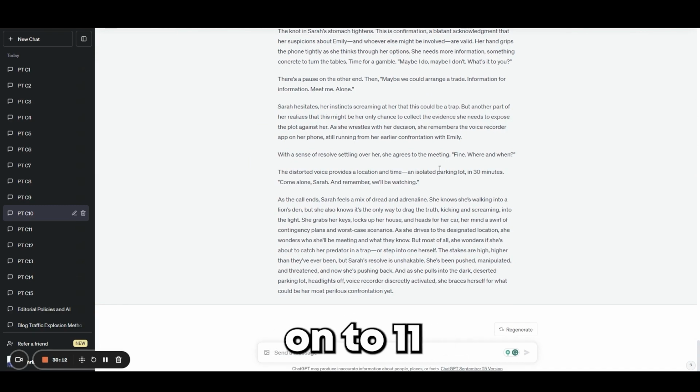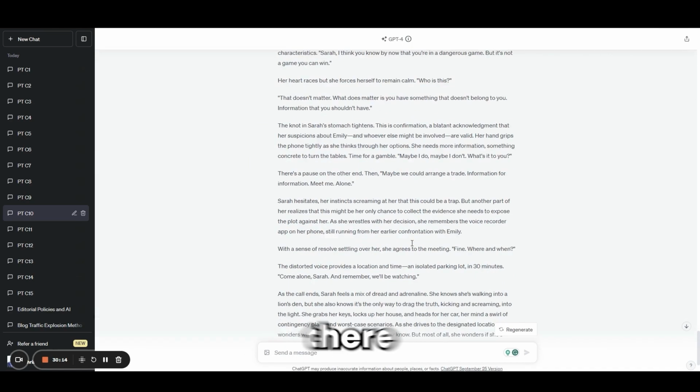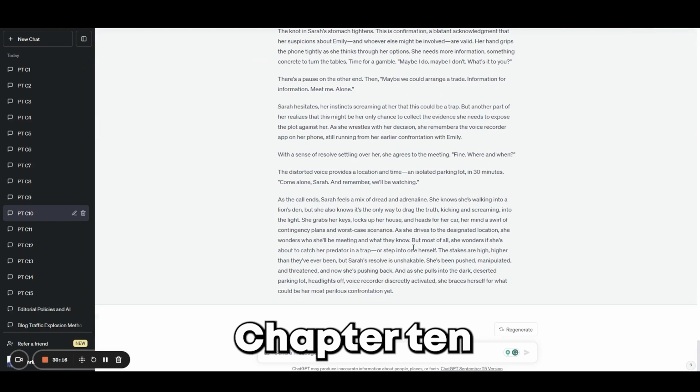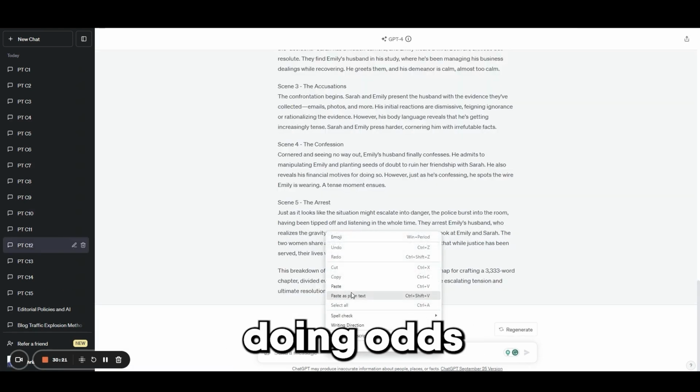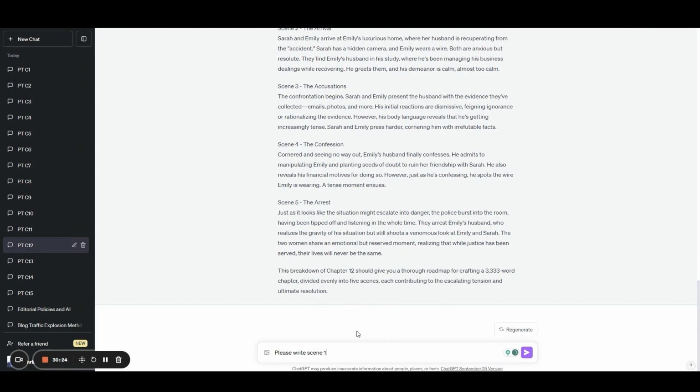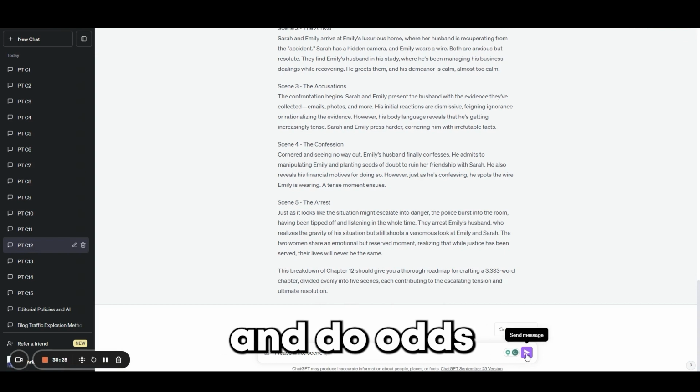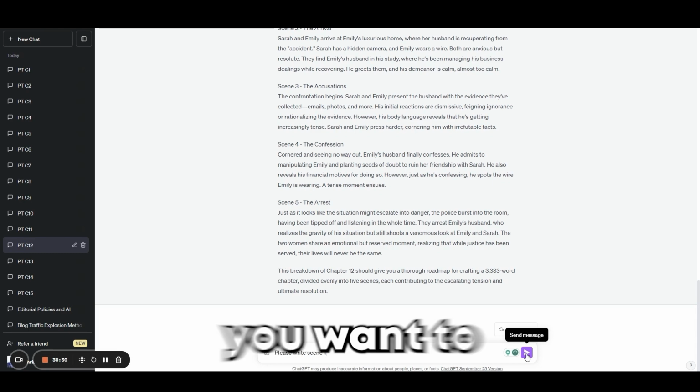Then we're going to move on to 11 and 12. We're only going to 15. See, there we are, done with chapter 10. So that means we're going to go to chapter 12 because we're doing odds and evens. Again, I highly suggest that if you use this process, do 2 tabs, maybe 3, and do odds and evens, or however you want to approach it.